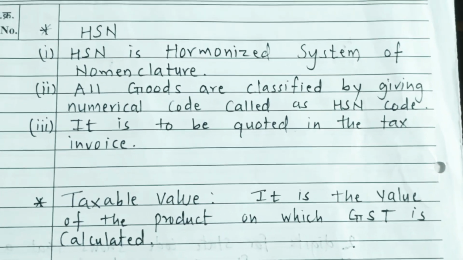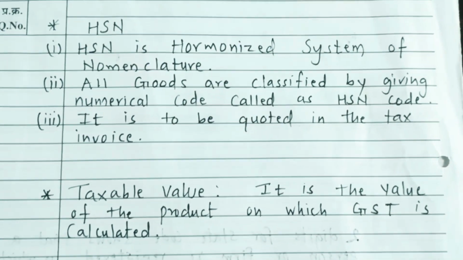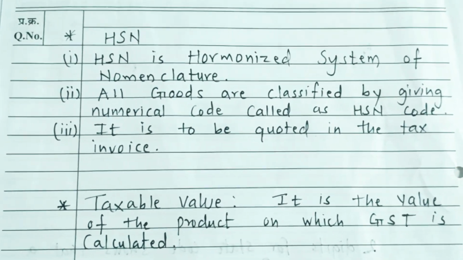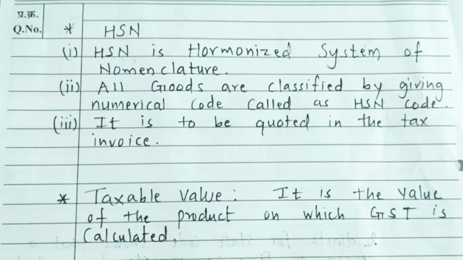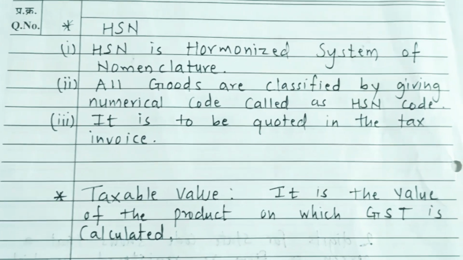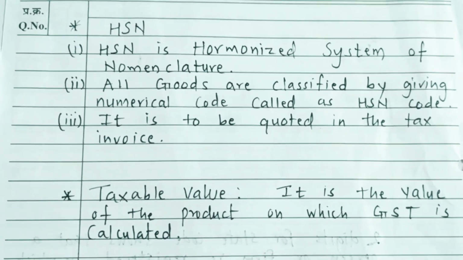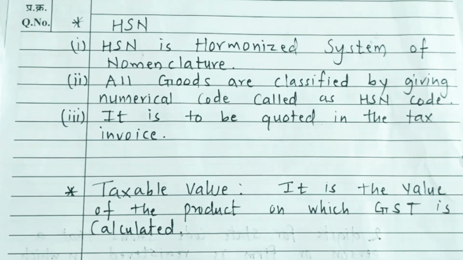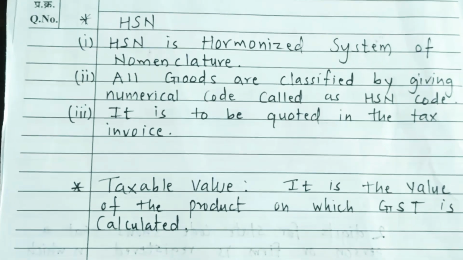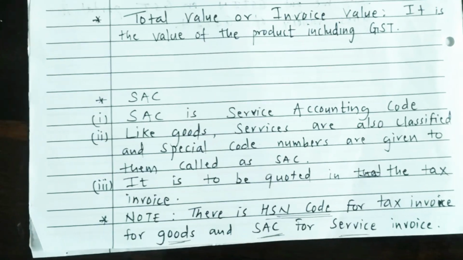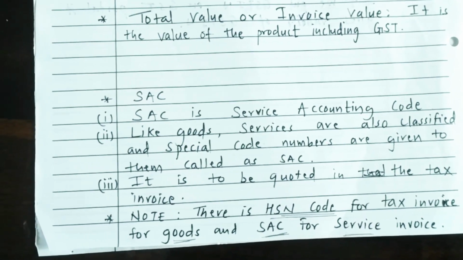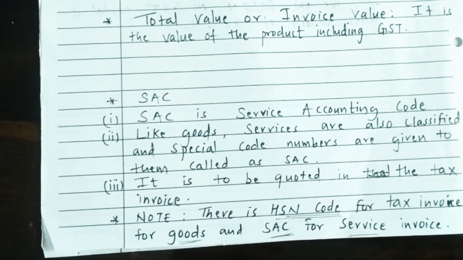HSN. HSN is harmonized system of nomenclature. All goods are classified by giving numerical codes called HSN code. It is to be quoted in a tax invoice. Taxable value is the value of the product on which GST is calculated. Total value or invoice value is the value of the product including GST.